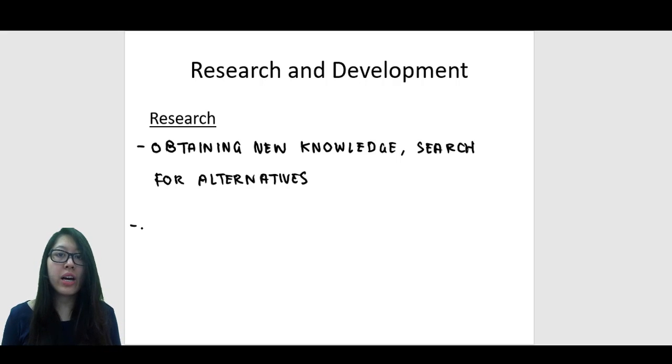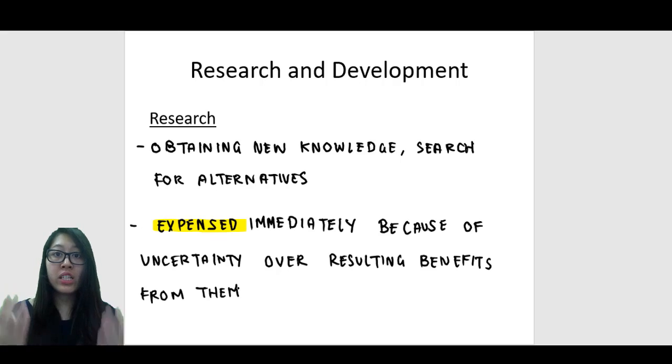We can't guarantee that. And we cannot directly trace the cost of research that we spent to the products that we have launched in relation to the research conducted. The only way for us to treat research in the books is to expense it off.